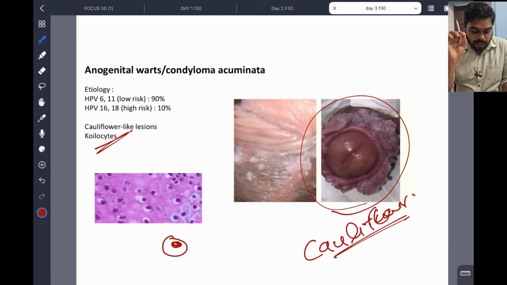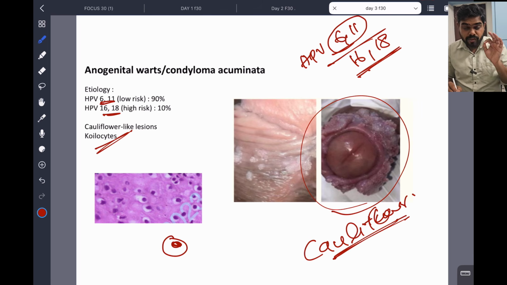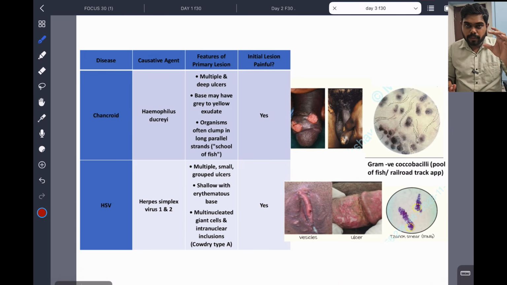These are caused by HPV, and mainly the low-risk strains are 6 and 11 and the high-risk strains are 16 and 18. HPV 6 and 11 are low risk and 90% of the infection is by these. HPV 16 and 18 are high risk and 10% of the infection is because of this high-risk HPV. So these strains are also very important. Cauliflower-like lesions and coilocytes. See the coilocytes here. Okay, clear.